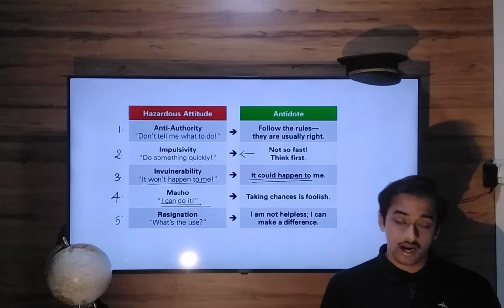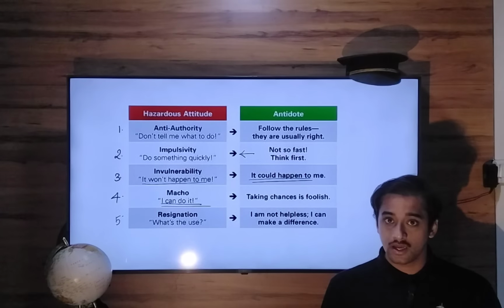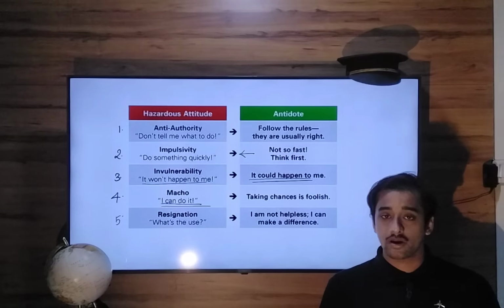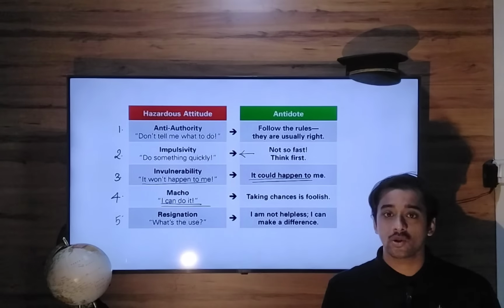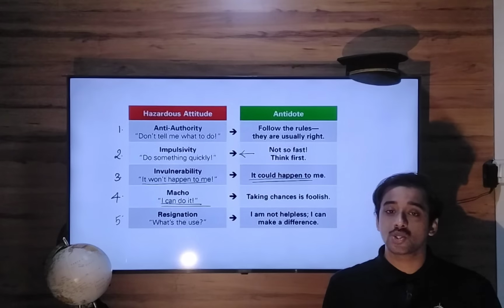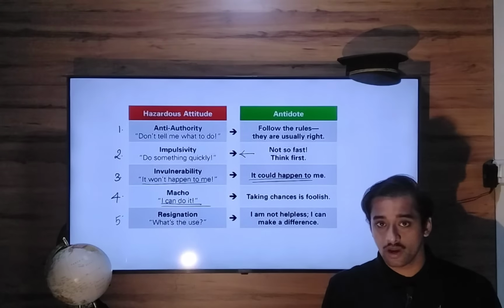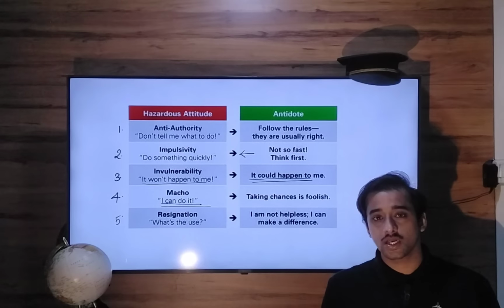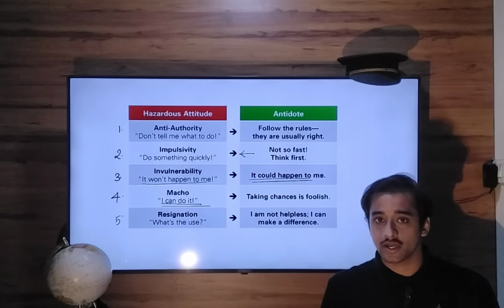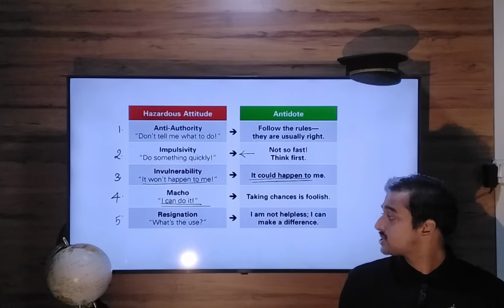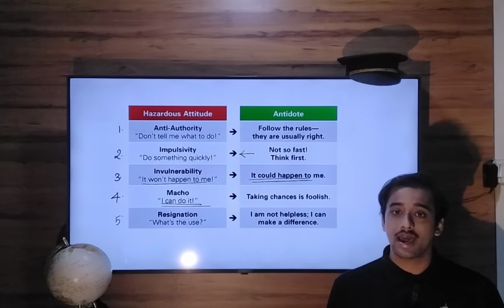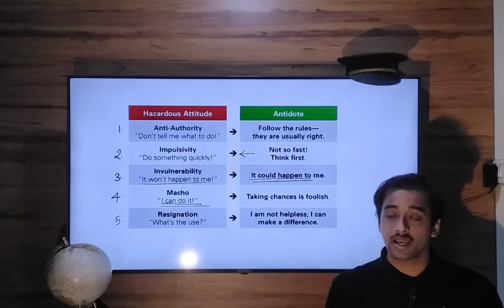Attitude number 5 is resignation. That means the give up attitude. Anything bad happens during your flight, or any new event happens which you have not learned or heard about, and instead of assuming a role of leadership, you give up and give in to the situation. So resignation is the "what's the use" give up attitude, or laid back attitude. The antidote to this attitude is: you are not helpless. You can make a difference. You can act, make a positive difference, bring a positive change to your flight outcomes.